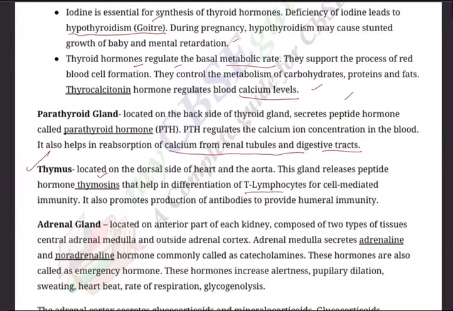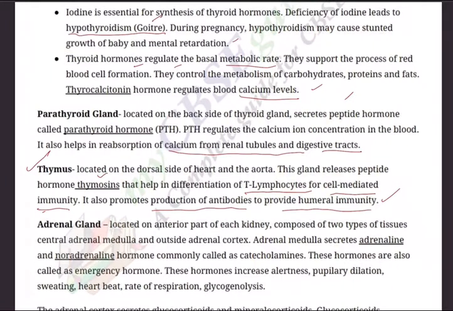This is important: thymosin helps in differentiation of T lymphocytes for cell-mediated immunity. It also promotes production of antibodies to provide humoral immunity. So this is a very important gland as it helps in boosting our immunity.